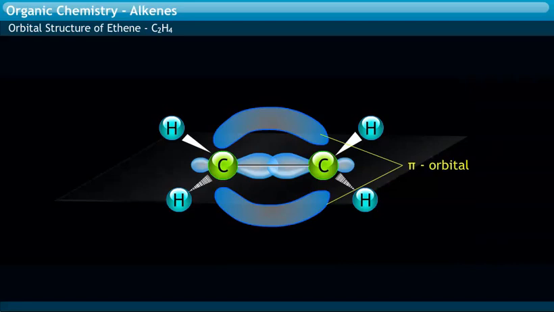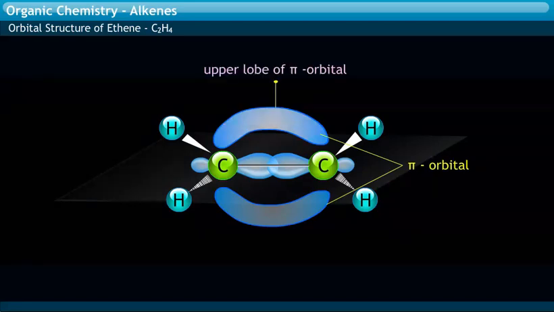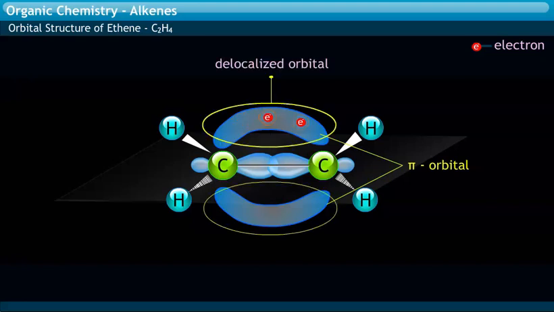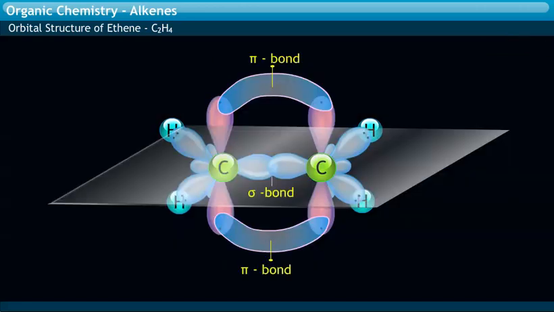The pi orbital consists of an upper lobe and a lower lobe. As the 2 electrons of the pi orbital move freely in the upper and lower lobes, it is said to be a delocalized orbital. The structure of ethene can also be represented as shown.